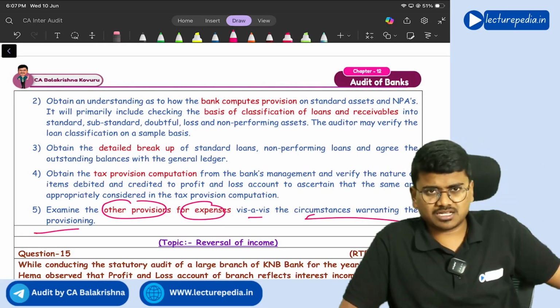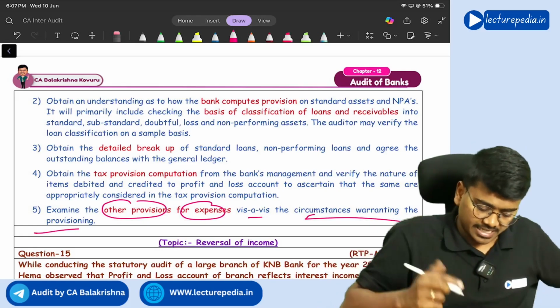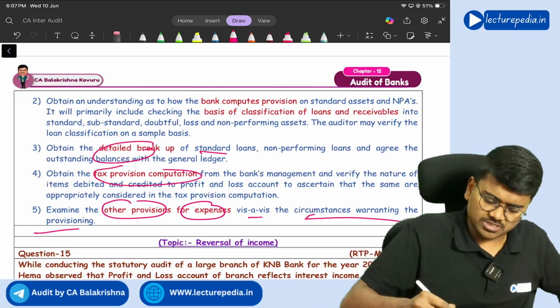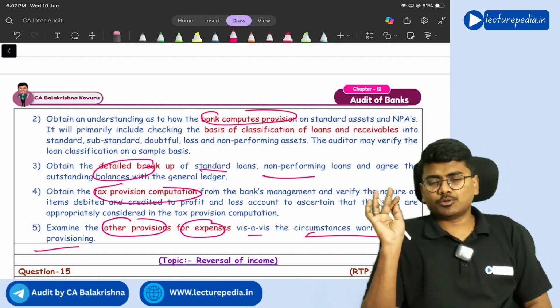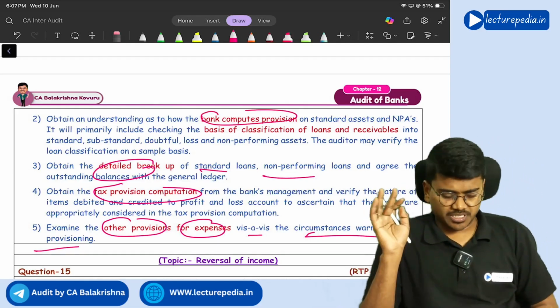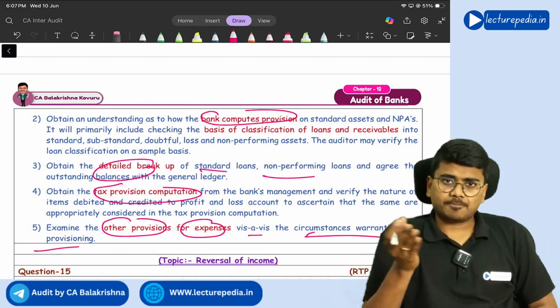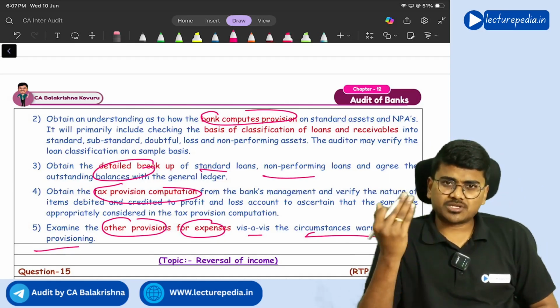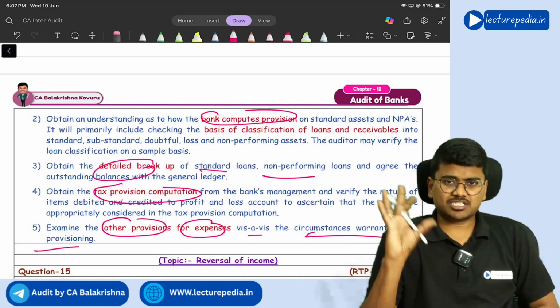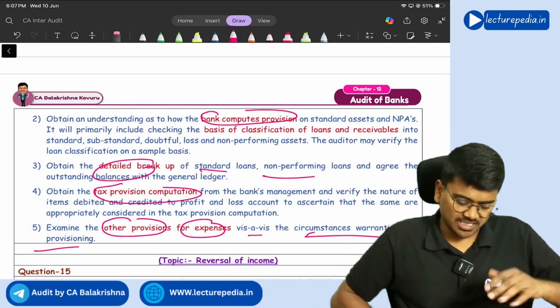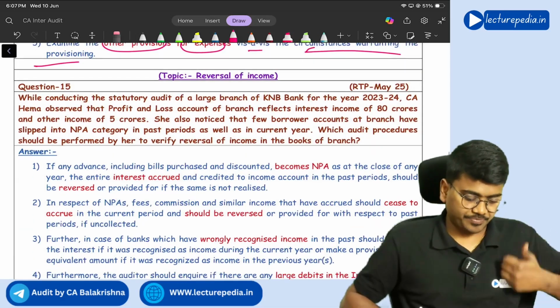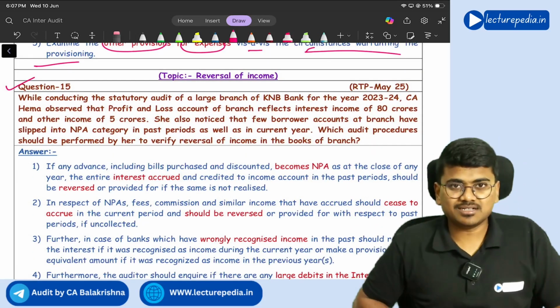You will also examine various other provisions that have been created: tax provision, detailed breakup of standard loans, non-performing assets, and how the bank is computing provision for standard assets and NPAs, whether the norms of 15%, 25%, 40% are followed or not, you will check. Got it? This is how you will verify provisions and contingencies. Next, question number 15.